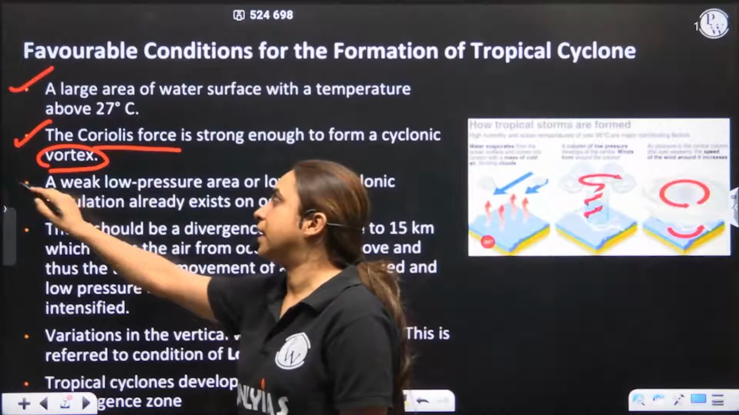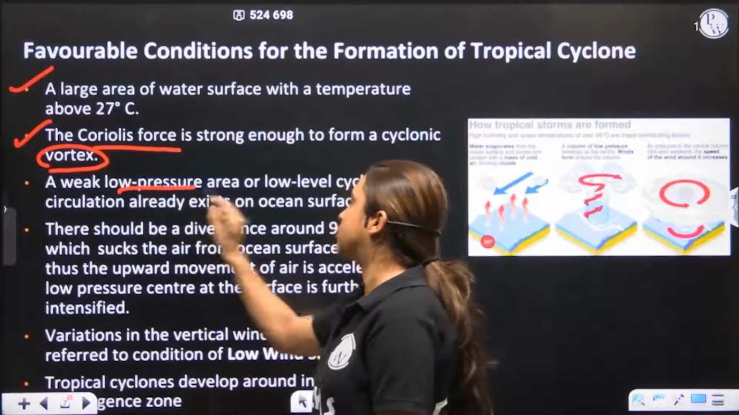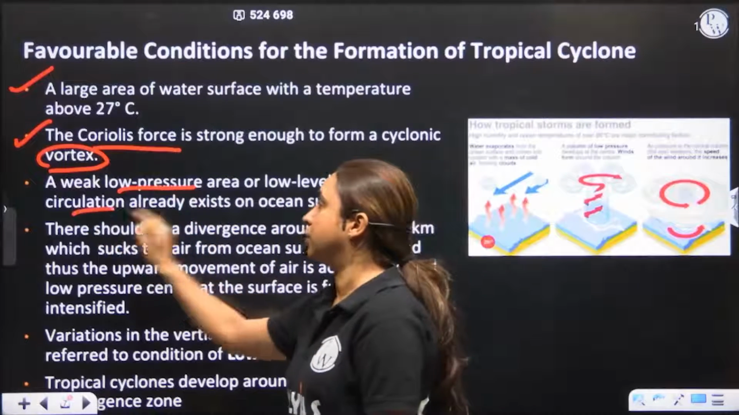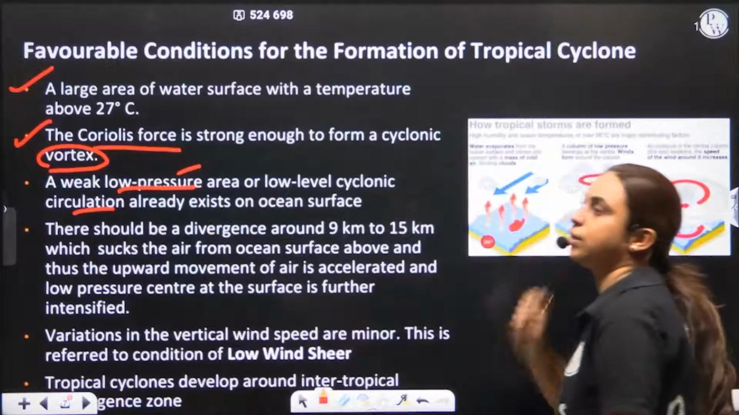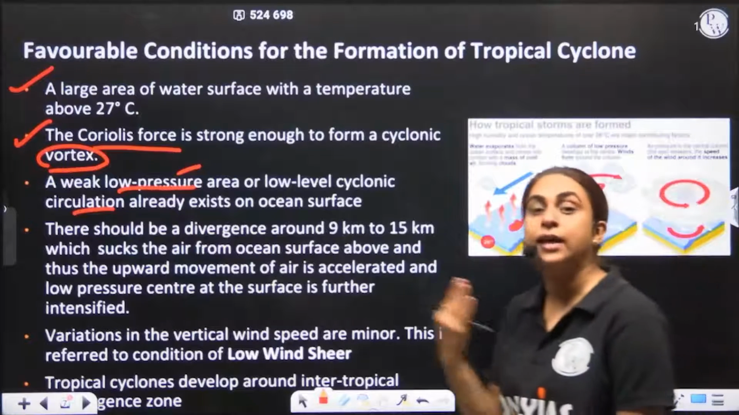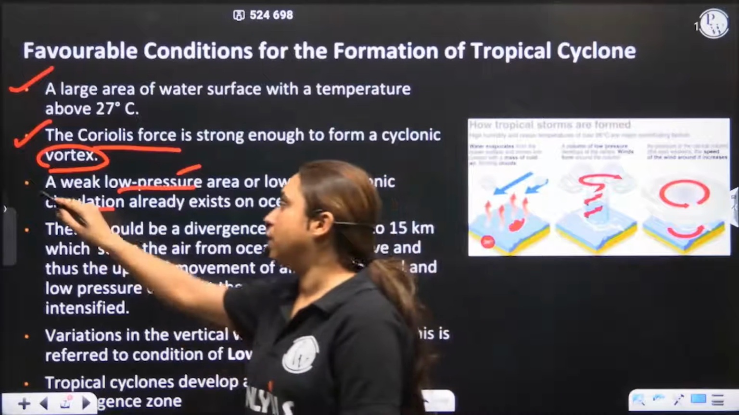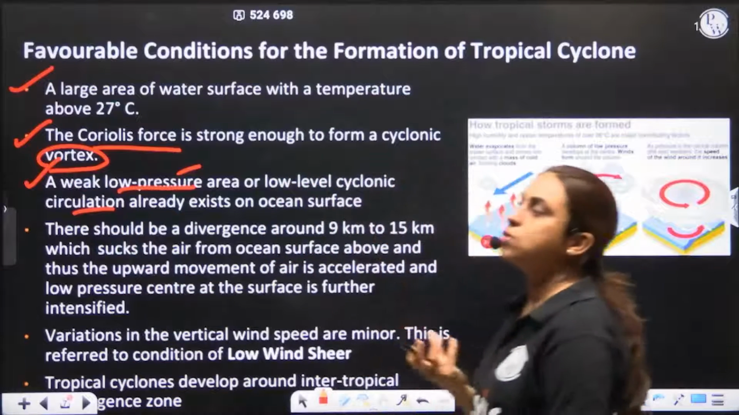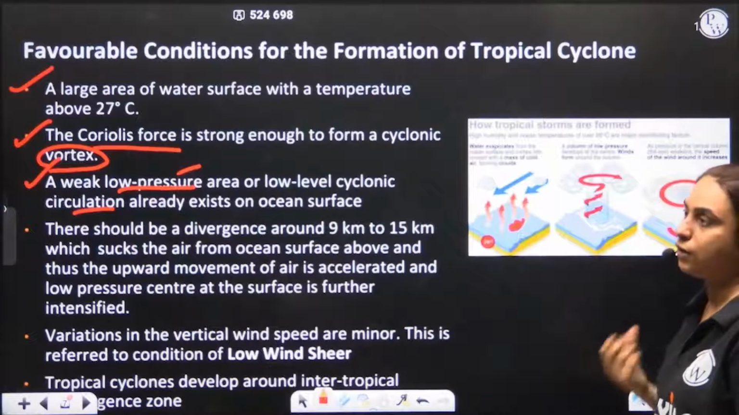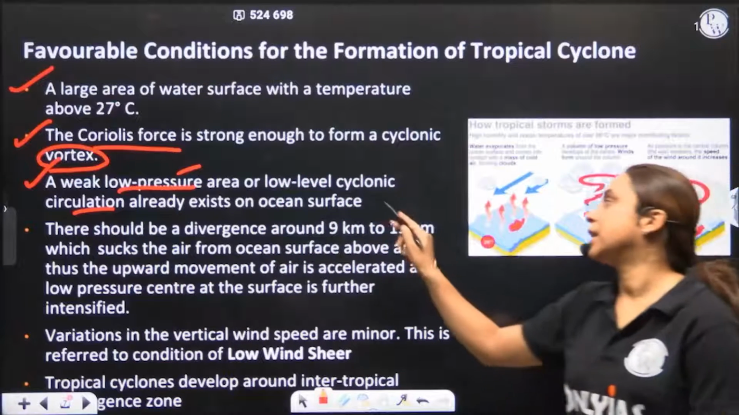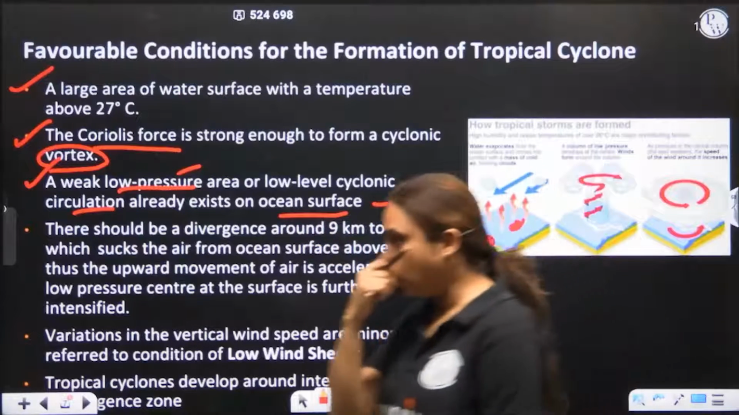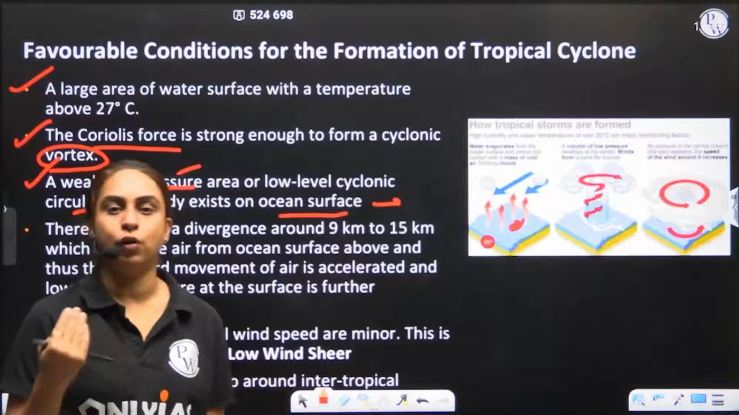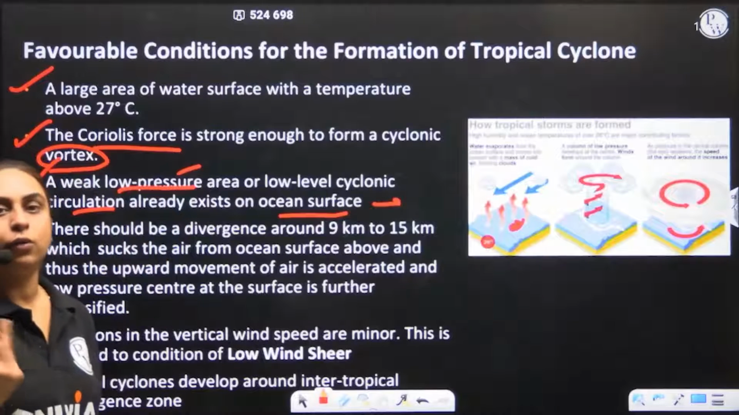In case there is a weak low pressure over the ocean, suppose on the ocean there is a weak low pressure that is already there, this will facilitate the tropical cyclone more. So a weak low pressure or a low cyclonic circulation, if it already exists on the ocean surface, it helps in development of the cyclone.